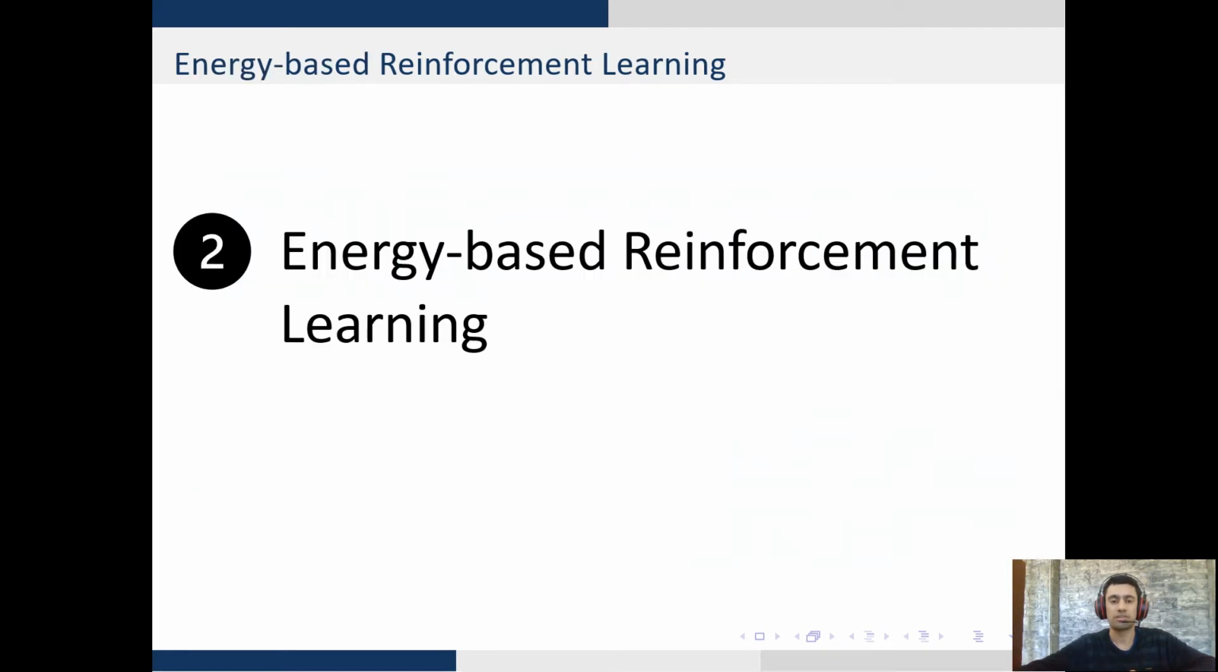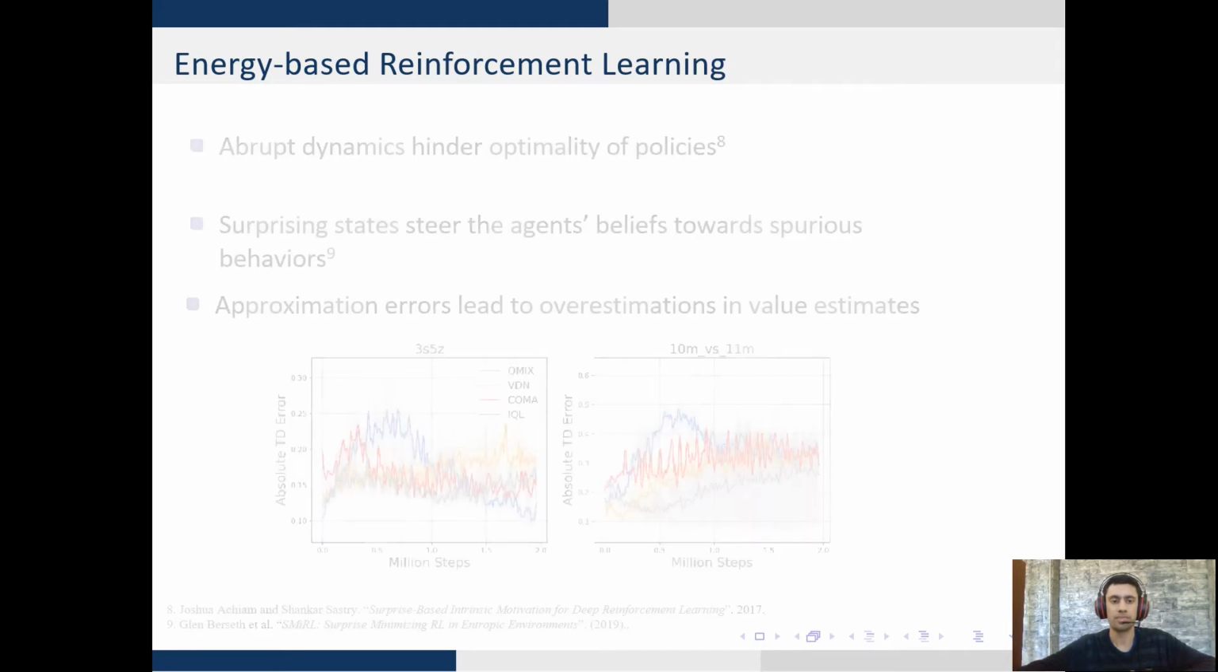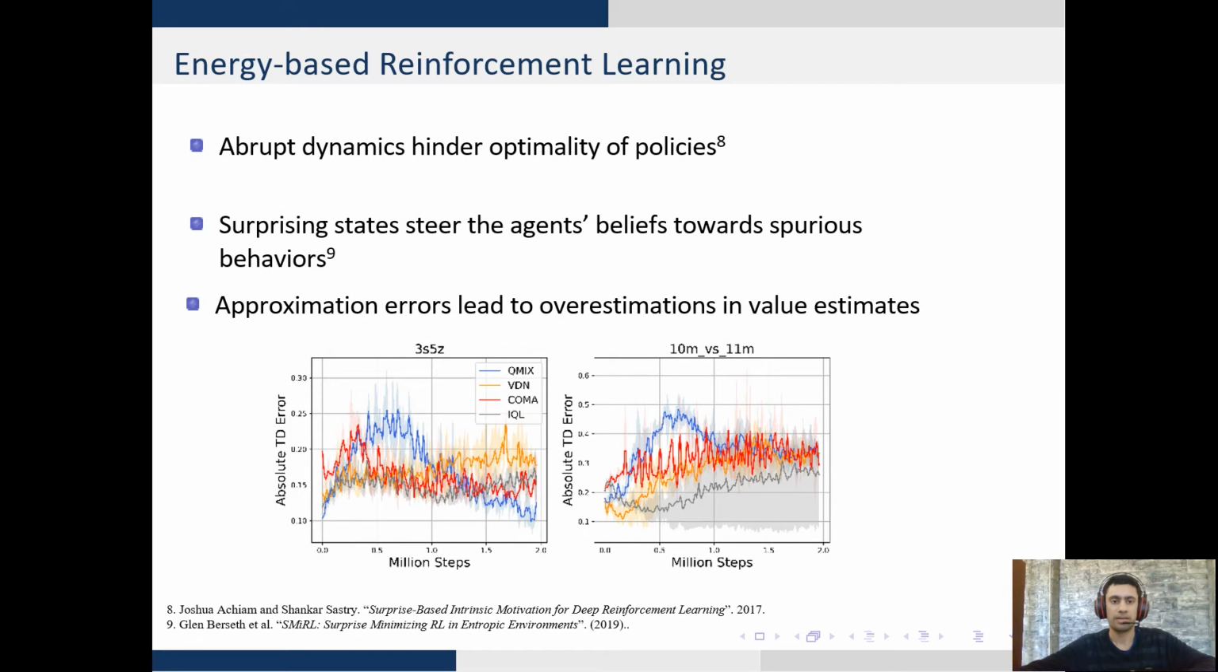To address this challenge, we look at energy-based reinforcement learning, which tries to address stochasticity. Abrupt dynamics hinder the optimal policies of agents, such that surprising states steer the agent's belief towards suboptimal policies. What you see here is that state-of-the-art multi-agent methods accumulate errors across their training, which are hard to diminish.